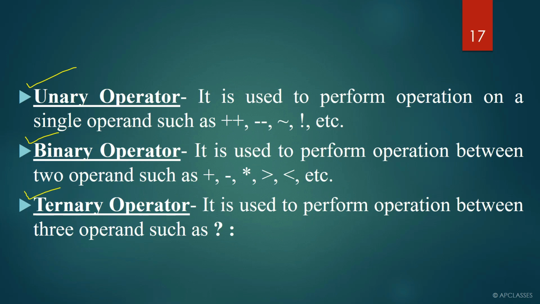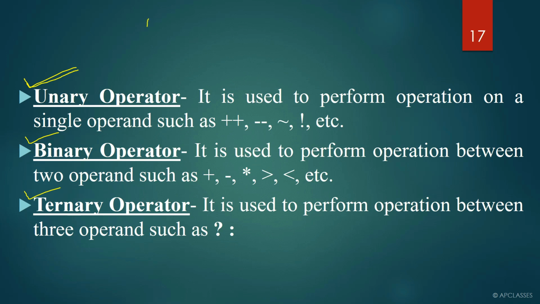What is the difference between unary operator and binary operator? So today we are going to discuss in detail about unary operator, binary operator and ternary operator. The operators which can be used with only one operand are called unary operators. So when an operator can be used with one operand, that is called a unary operator.